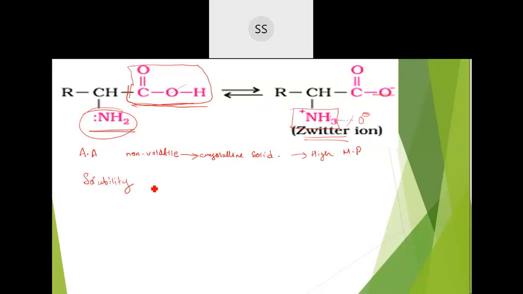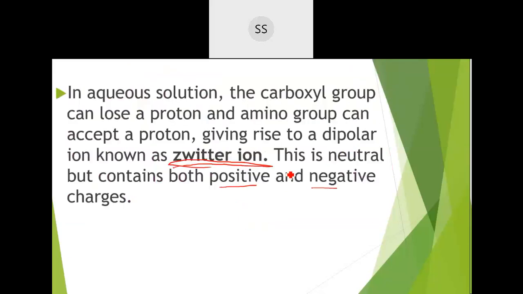Then even when the X-ray diffraction study was done, they found that the compound is having this particular structure, NH3 plus and COO minus. They are in this salt form, solid state form. They are not in this amine or carboxylic acid form. So that is the properties of amino acid. I hope you are able to get it, students. I'll repeat once again if you want.